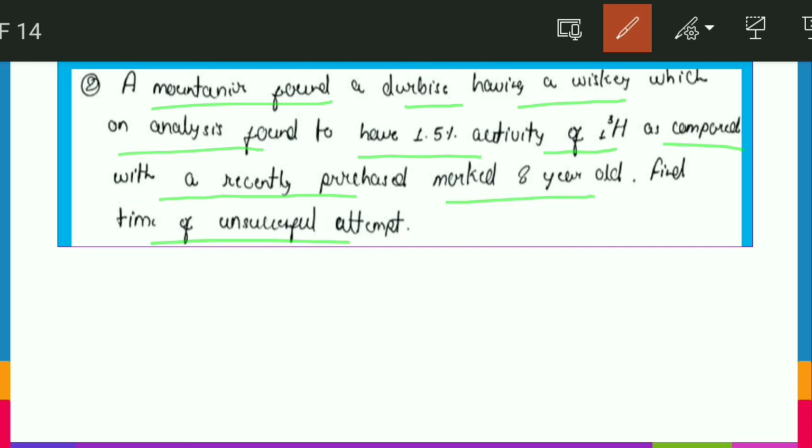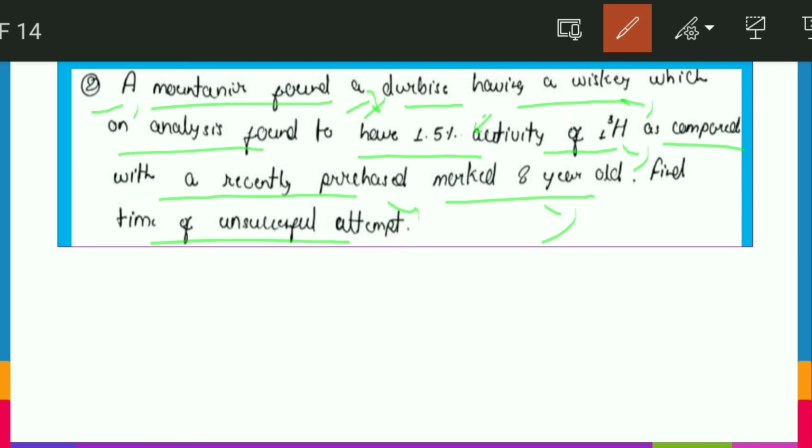Means a person tried to climb the mountain but was unsuccessful, so he left some debris, among which he also had whiskey. When a fresh mountaineer came there, he found that whiskey, and on analysis found that it still has 1.5% of the activity of tritium compared to a recently purchased one marked 8 years old. So we have to find the time of the unsuccessful event.